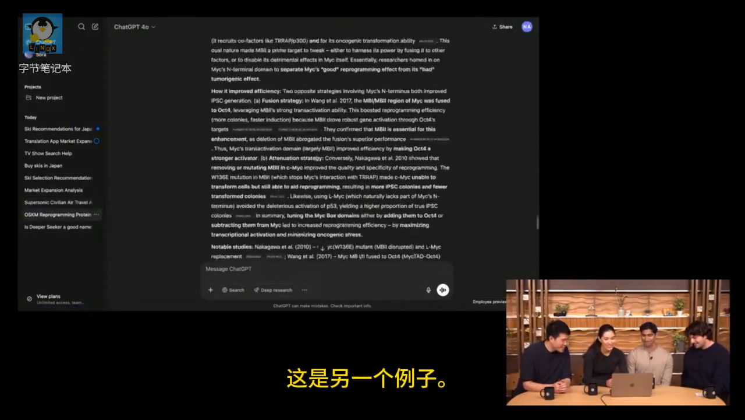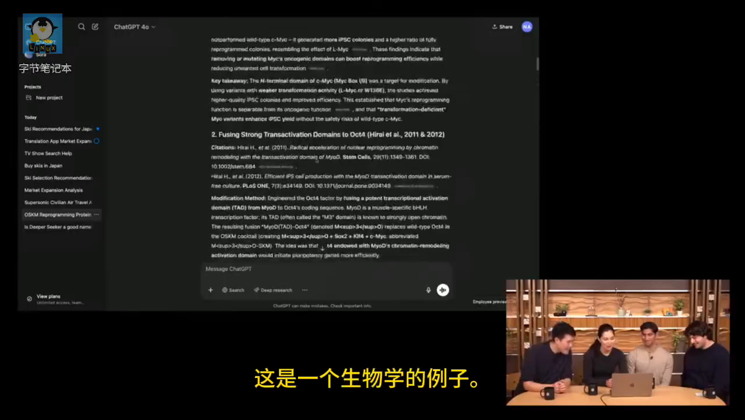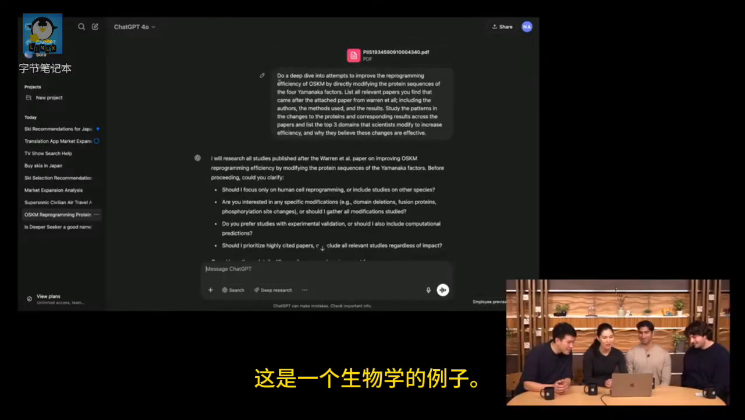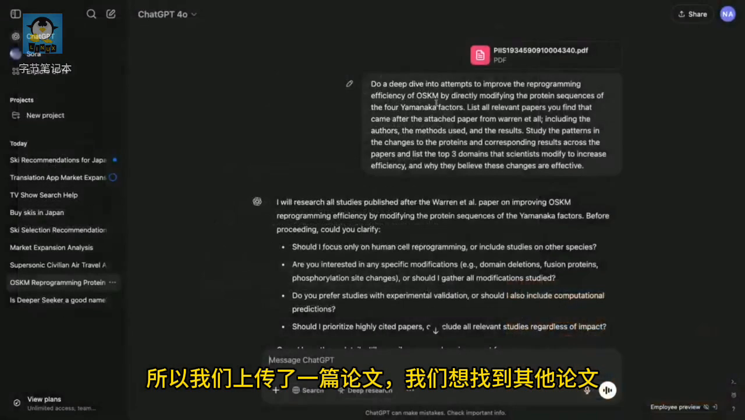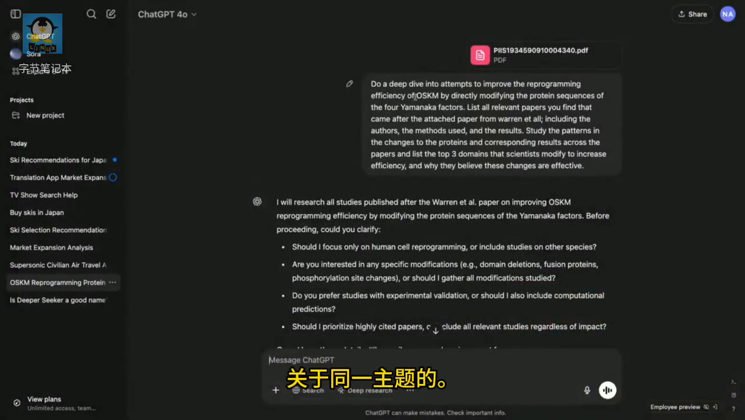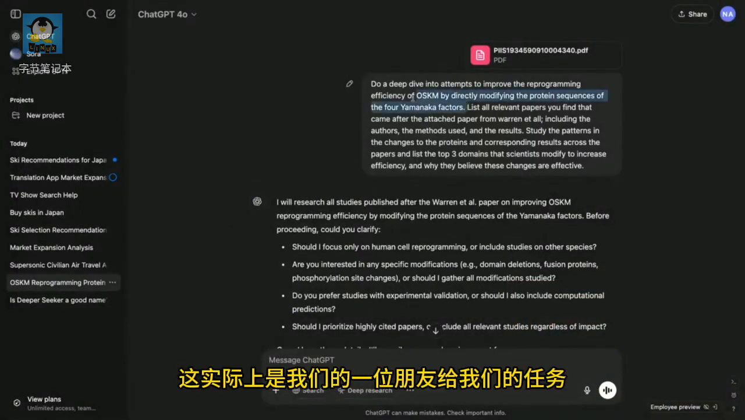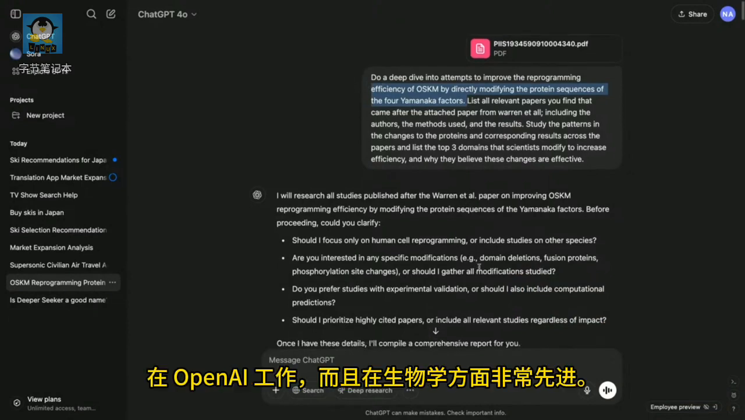So here's another example. It's a biology example. So we uploaded a paper, and we want to find other papers on the same topic. This was actually a task from one of our friends at OpenAI who's very advanced in biology.